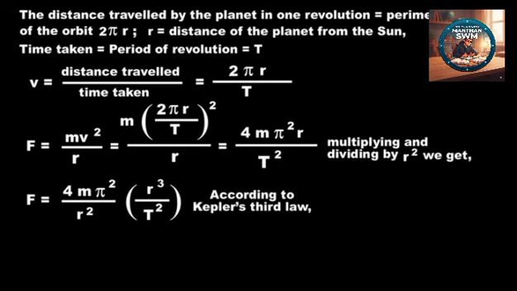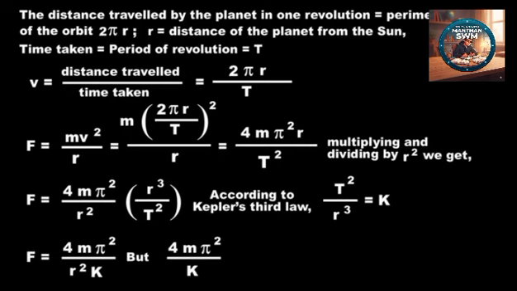According to Kepler's third law, T²/R³ is equal to K. Therefore, F = 4mπ²/(R²K). But 4mπ²/K is constant. Therefore, F is directly proportional to 1/R².